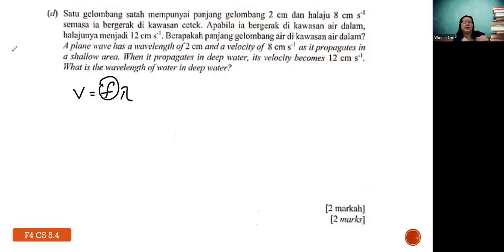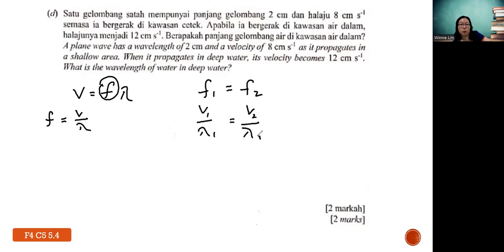Therefore, frequency is constant, so f1 equals f2. Rearranging, f equals v over lambda. Hence, you use v1 over lambda 1 equals v2 over lambda 2 to solve it. Assuming the shallow region is 1, v1 is 8, lambda 1 is 2, and v2 is 12, with lambda 2 being the unknown to find.